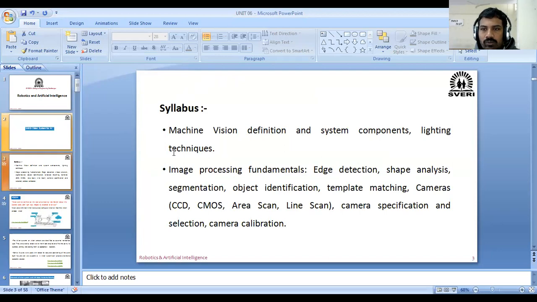Last time, we covered the vision system components and just started the lighting techniques. Out of that, we have seen the backlight technique. Today we will cover the rest of that and move to the next part, the hierarchy of the vision system.